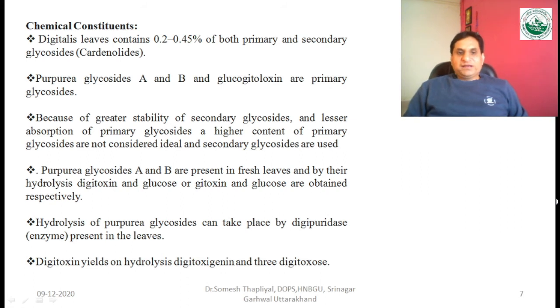And purpurea glycosides A and B are present in the fresh leaves. By their hydrolysis, digitoxin and glucose, or gitoxin and glucose, are obtained respectively. Hydrolysis of purpurea glycoside takes place by the digipurpuridase enzyme, which is present in the leaves, and digitoxin yields on hydrolysis digitoxigenin and 3-digitoxose.